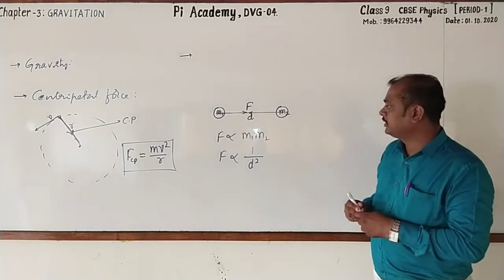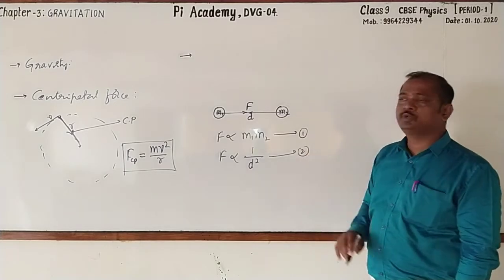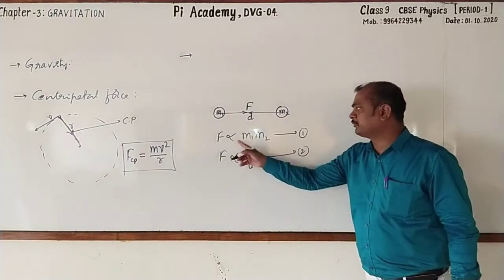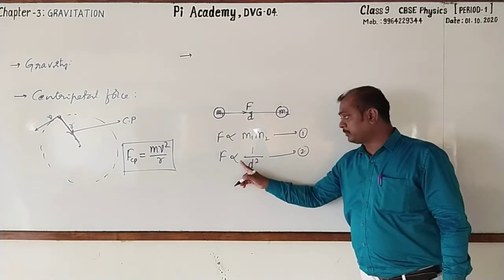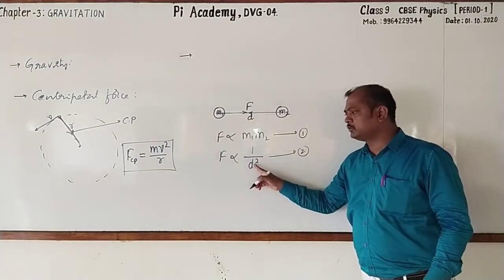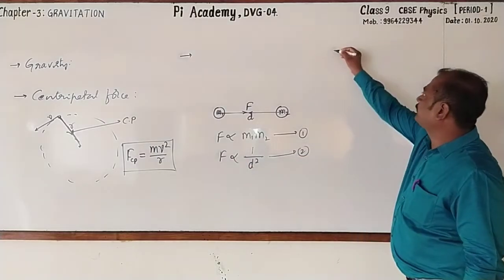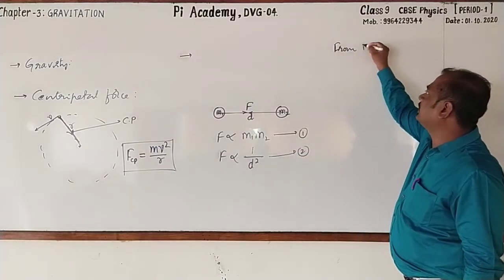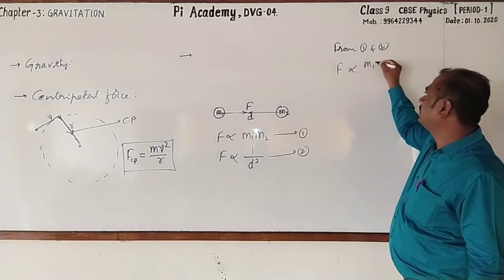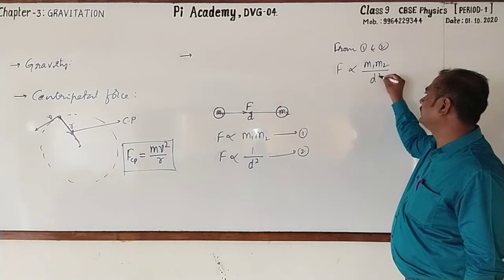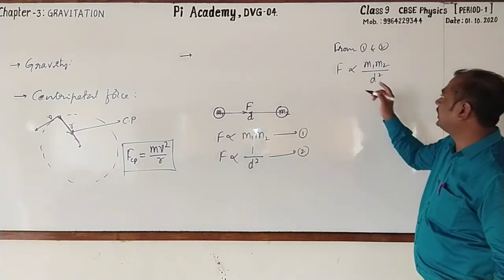Just keep observing. Here I call this statement 1, this statement 2. Look here. F is directly proportional to M1, M2. F is directly proportional to 1 by d square, or else inversely proportional to d square. So from statements 1 and 2, we can write F is proportional to M1 M2 by d square. See that these are in the numerator, d square is in the denominator.